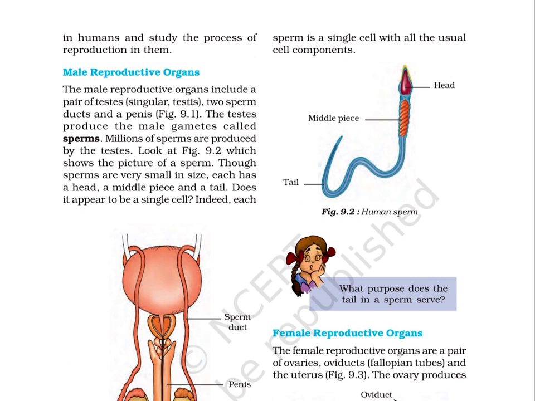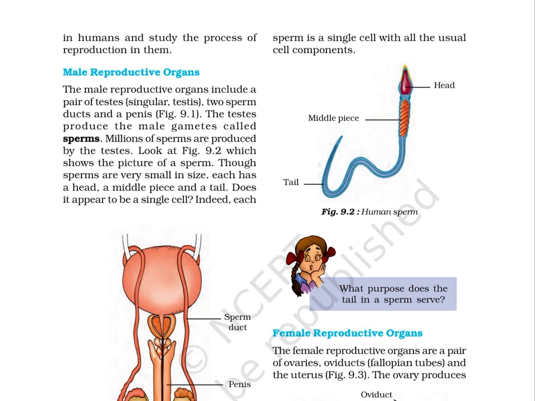Page 101. Male reproductive organs. The male reproductive organs include a pair of testes, singular testis, 2 sperm ducts and a penis. Figure 9.1. The testes produce the male gametes called sperms. Millions of sperms are produced by the testes. Look at figure 9.2, which shows the picture of a sperm.